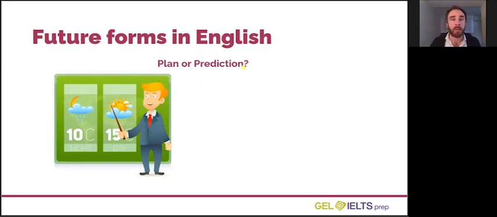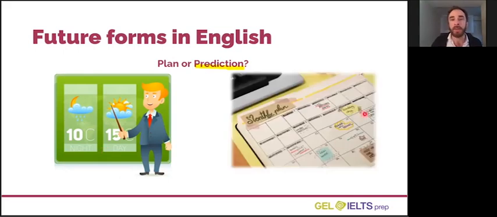It is a prediction. He is predicting the weather tomorrow. Now, he's a professional weather reporter. He's maybe very confident about what will happen, but he has no control over it. He has not planned the weather. He has no intention for the weather. He is telling us what he thinks. Again, maybe he's very confident or maybe he's not very confident, but it is his prediction for the future.